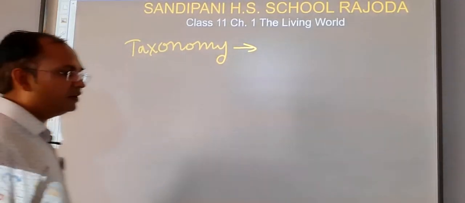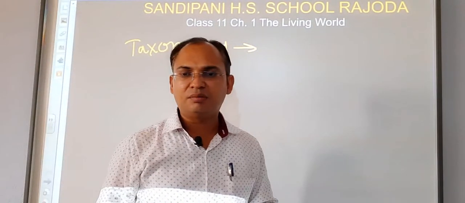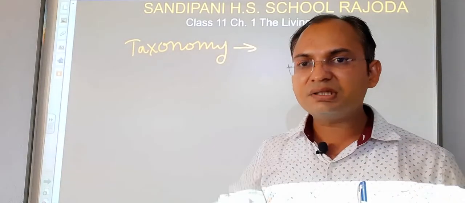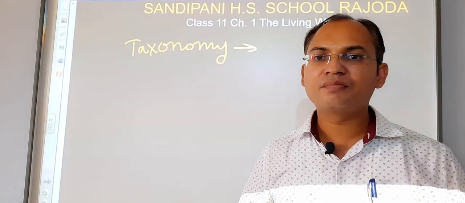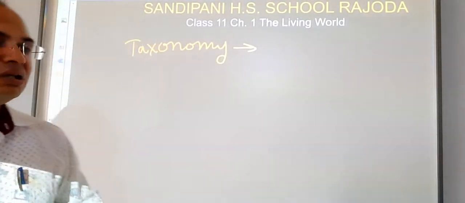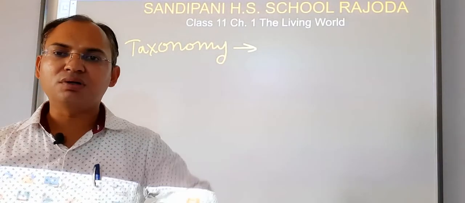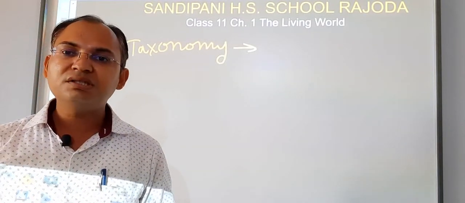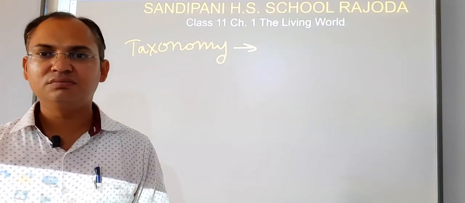we identify the living organisms by their habitat, where they are found, and then give them a name. Actually, the name which we give is not its local name, it is a scientific name which is the same all over the world.